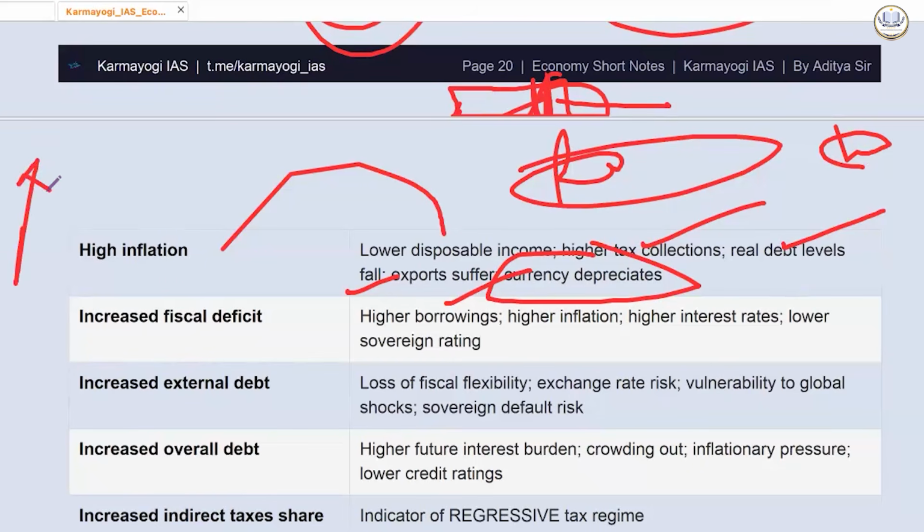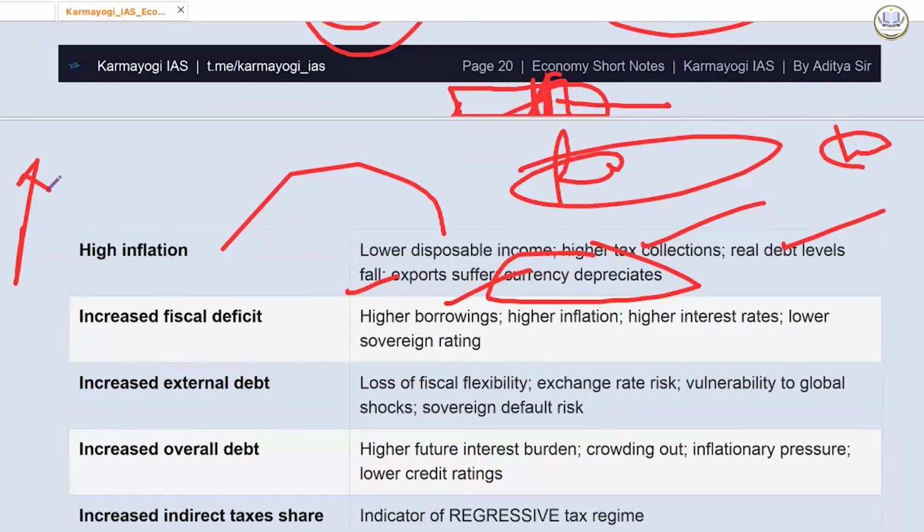How will it impact, say for example, our exports? Will our export become better, more competitive, or less competitive? Because of high inflation in India, say for example, very high inflation is there, commodity prices are increasing, and at higher commodity prices, will our export be competitive? It will become less competitive, right? Okay. So you need to correlate by keeping yourself in mind.